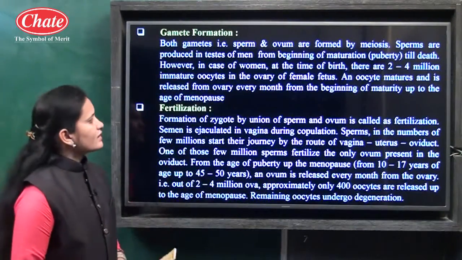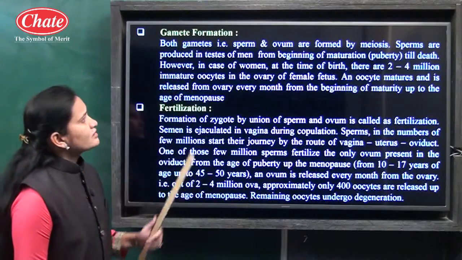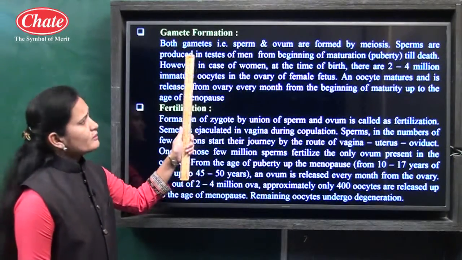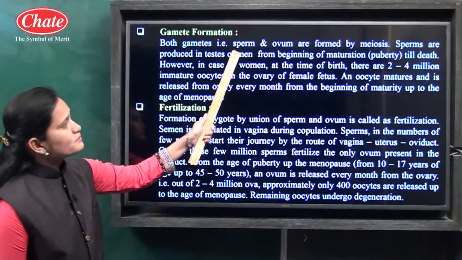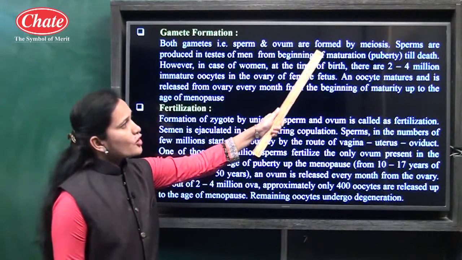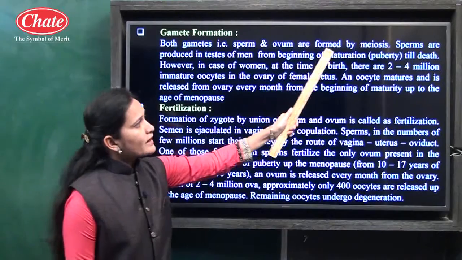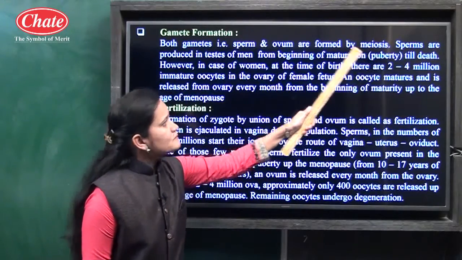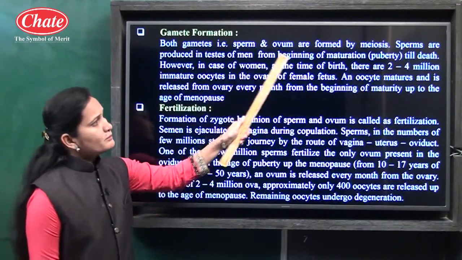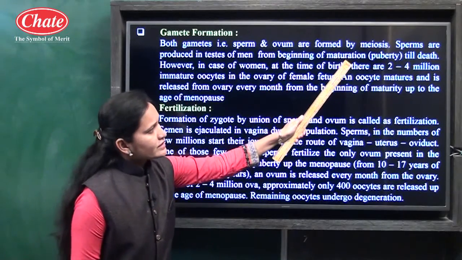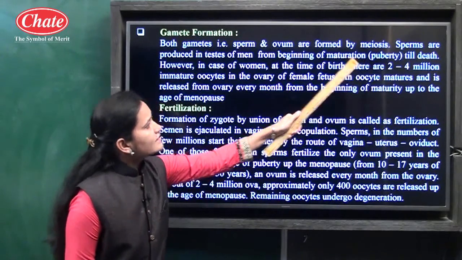Now we will see gamete formation. Both gametes, male and female, that is sperm and ovum, are formed by meiosis. Sperms are produced in the testes of men from the beginning of maturation, known as the puberty period, till death.